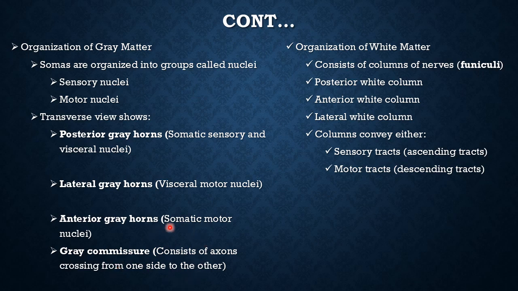Now the organization of the white matter consists of funiculi: the posterior white column, anterior white column, and lateral white column. So ascending tracts are the sensory tracts. These are the afferent pathways, sensory tracts. They receive input from the periphery and go to the brain through the spinal cord. The motor tracts are descending tracts.